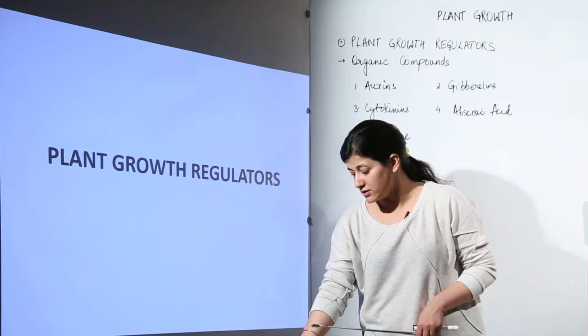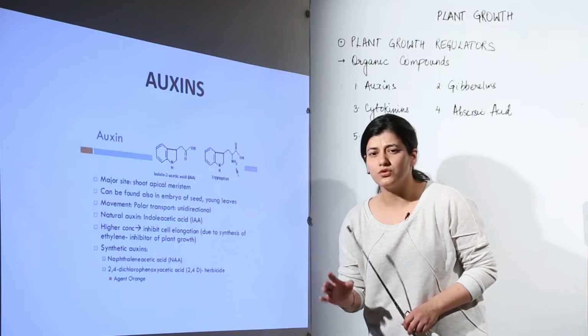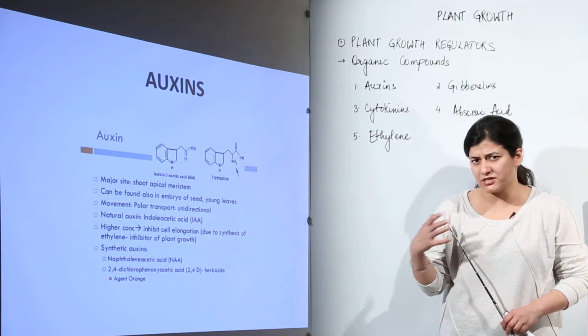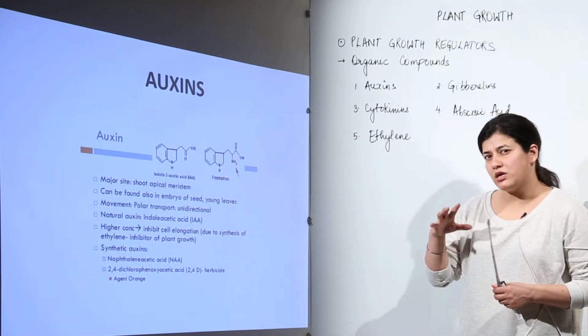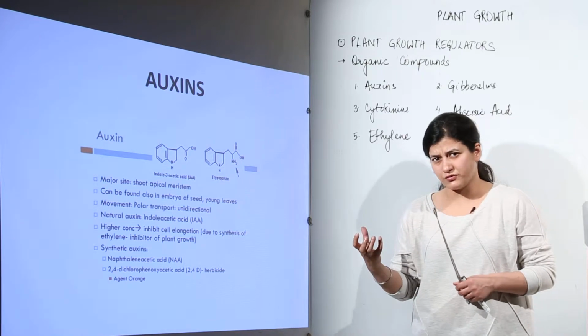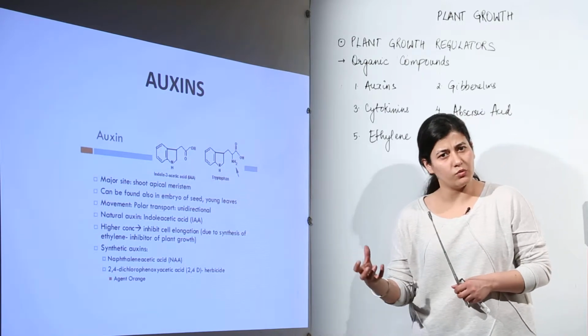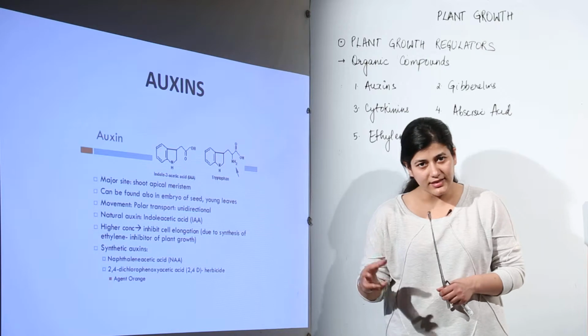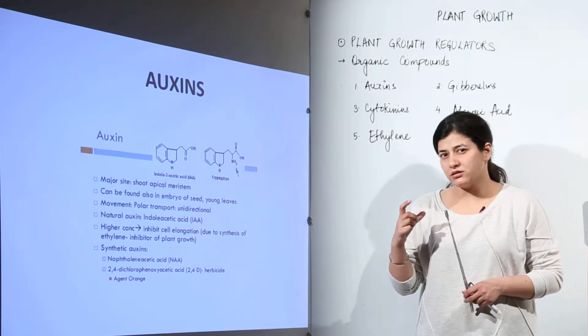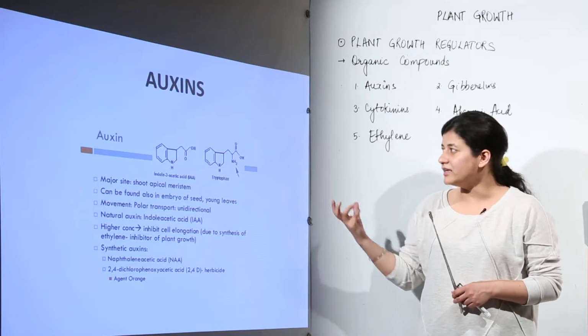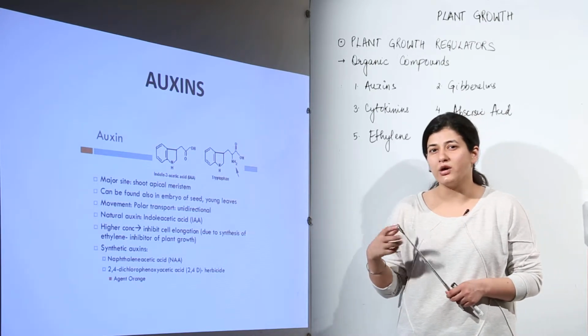So what are auxins? Before we start anything, we need to know what we study when we study about a plant growth regulator. First of all, it has to be discovered somewhere. So we put a little bit of stress on how and where that particular hormone was discovered. Then there are certain techniques in identifying the hormone, known as bioassaying.